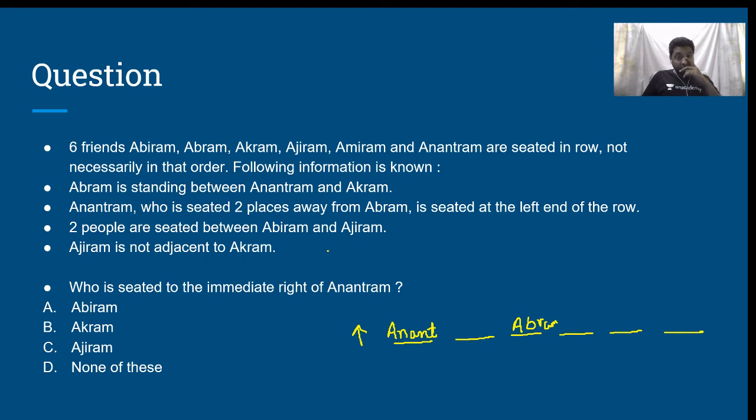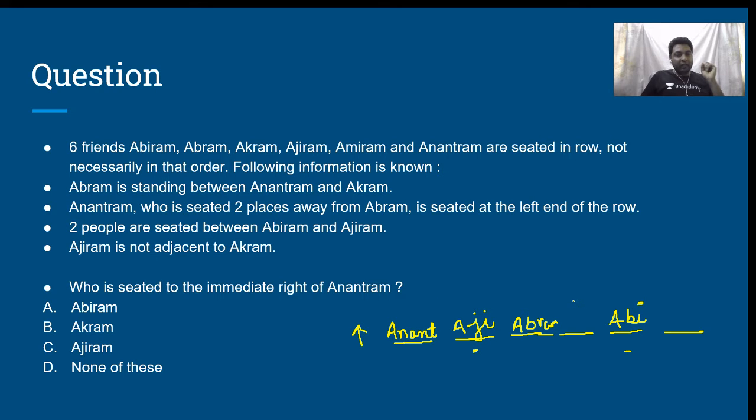He says, 2 people are seated between Abhiram and Ajiram. If 2 people have to be seated between Abhiram and Ajiram, then these 2 positions, this one and this one, are the only positions which are available with me to write Abhiram and Ajiram. Given that Ajiram is not adjacent to Akram, I cannot write Ajiram over here, because if I write Ajiram over here, then Akram will come in one of these 2 positions. Therefore, I cannot write Ajiram over here, which clearly means that this has to be Ajiram and this will be Abhiram. Is that clear?